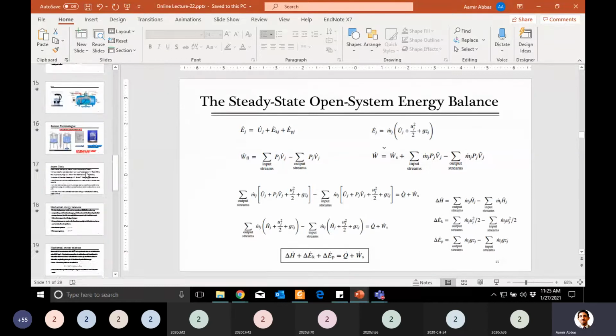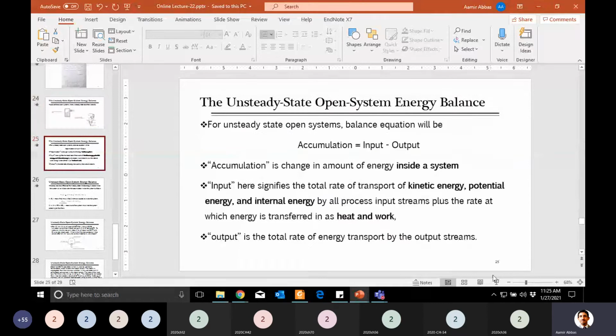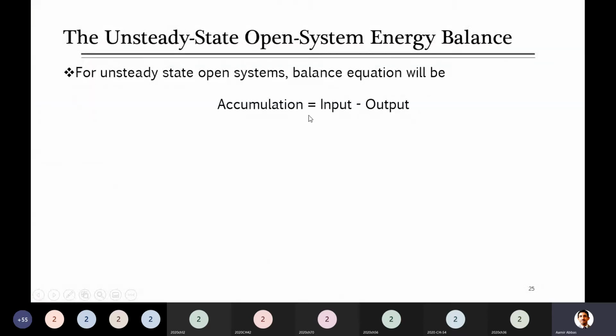But now let's come back to the point from where we started, for an open system. Now here our equation, if it is a steady state system, this side is equal to 0. So we only have input minus output equal to 0.